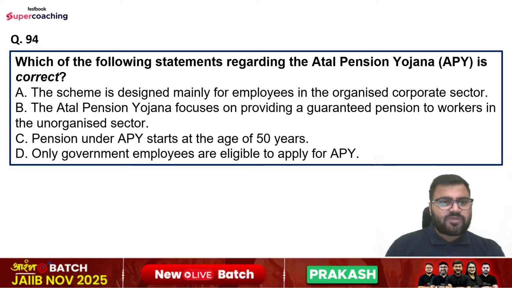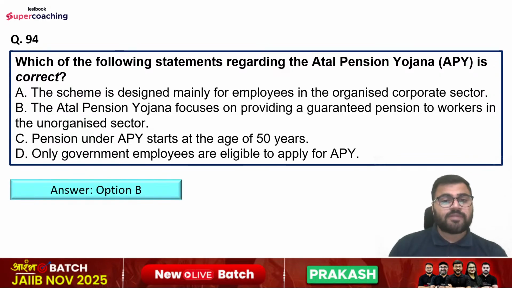Question number 94th. Which of the following statement regarding the Atal Pension Yojana is correct? Options are the scheme is designed mainly for employees in the organized corporate sector. The Atal Pension Yojana focuses on providing a guaranteed pension to workers in the unorganized sector. Pension under Atal Pension Yojana starts at the age of 50 years. Only government employees are eligible to apply for Atal Pension Yojana. So right answer is option number B.